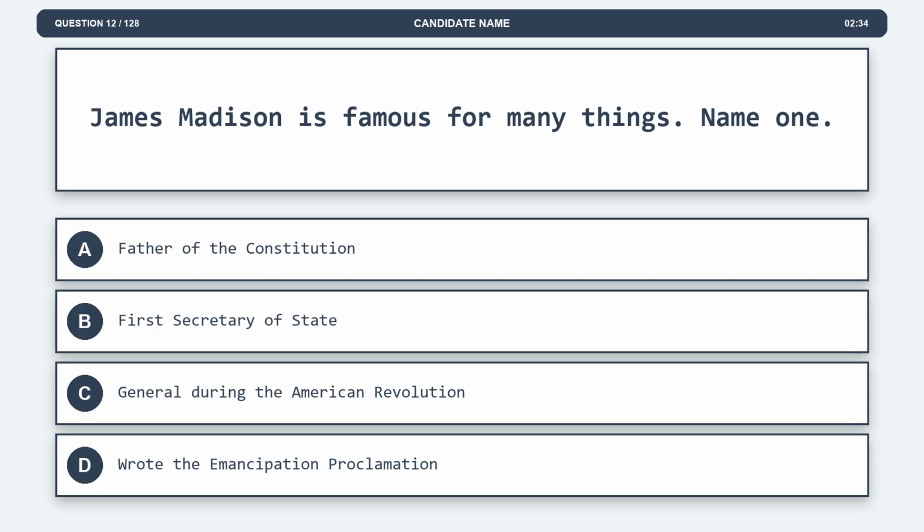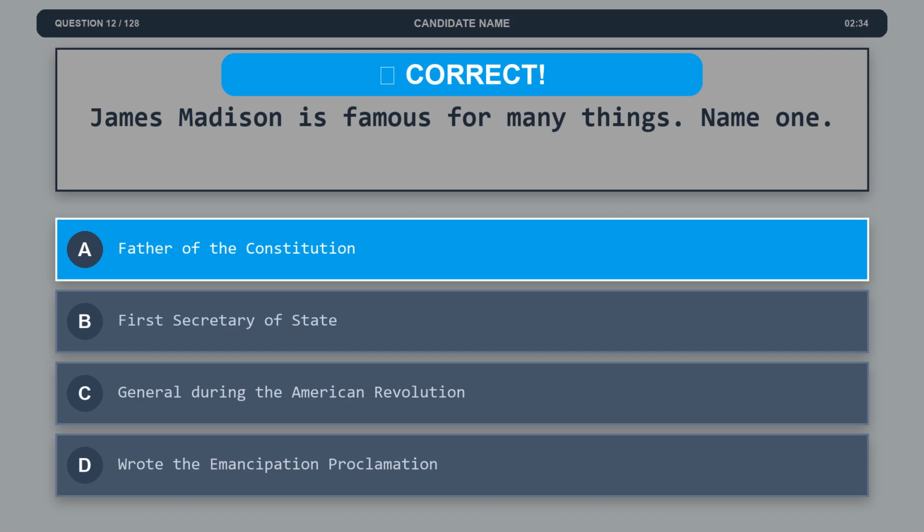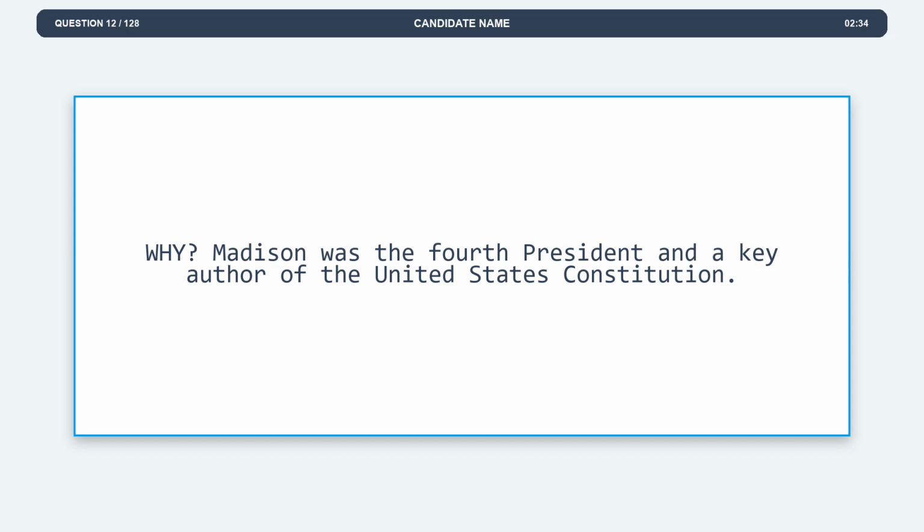Question 12. James Madison is famous for many things. Name one. Option A, father of the Constitution. Option B, first Secretary of State. Option C, general during the American Revolution. Option D, wrote the Emancipation Proclamation. The correct answer is option A, father of the Constitution. Explanation. Madison was the 4th president and a key author of the United States Constitution.